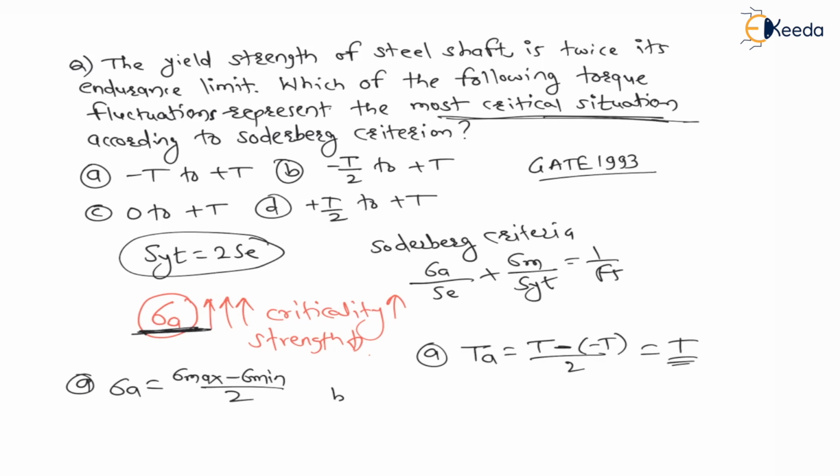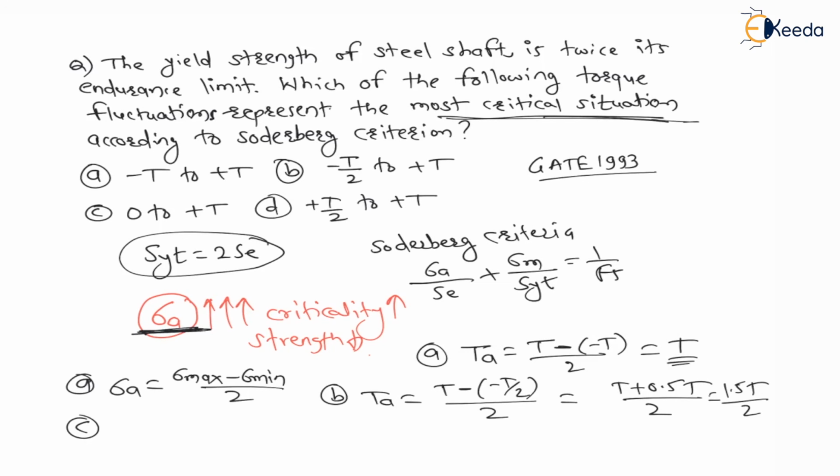Now for case B, torque amplitude is equal to maximum torque plus T minus minimum torque minus T by 2, divided by 2. If I solve this, this will become T plus 0.5 T divided by 2, which is less than T. Therefore 1.5 T by 2, which is less than the previous case.